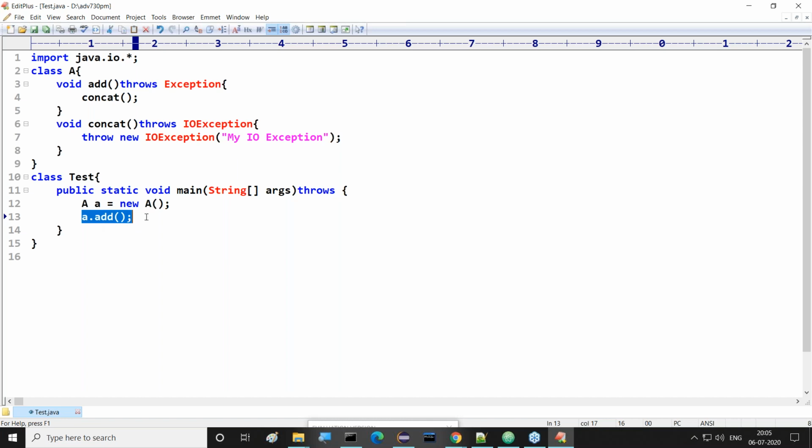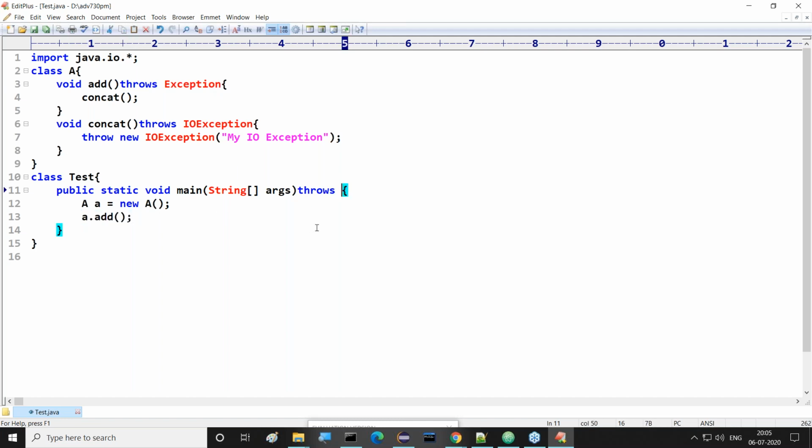The add method contains which exception? IOException or normal Exception? Throws Exception. What are we getting now? Throws Exception, not IOException. Originally it was IOException, but that is converted to Exception. That exception will come to the add method call. So here we are getting Exception.